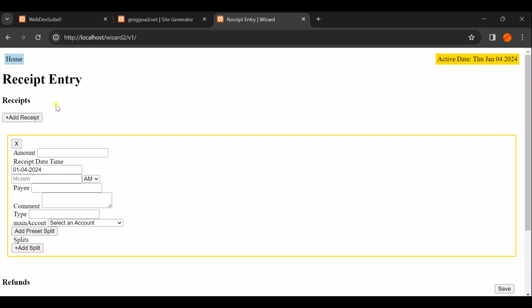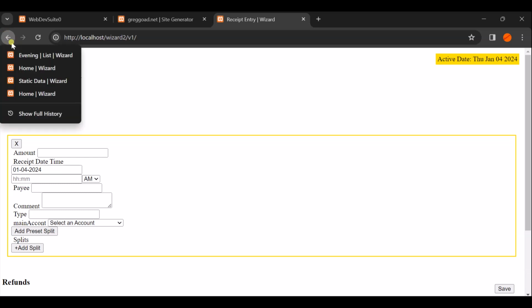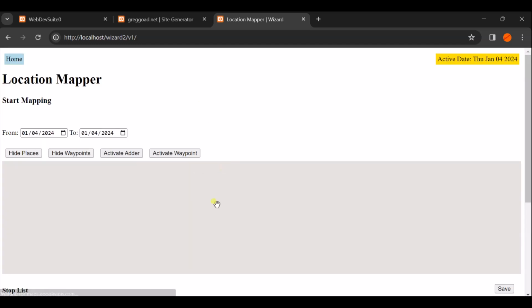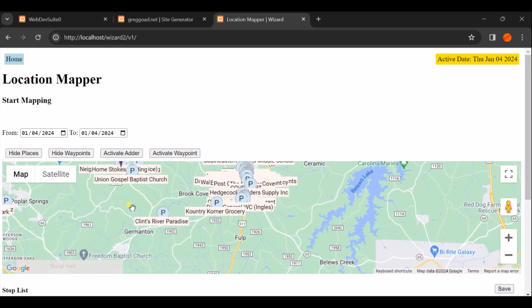Say I go to Dollar General or Walmart and I buy oil, clothes, food, and a toy. Well, I can divvy that up pretty quick. It doesn't take me long to do the receipts. I'm going to go back. All right, and then the location mapper is pretty cool.